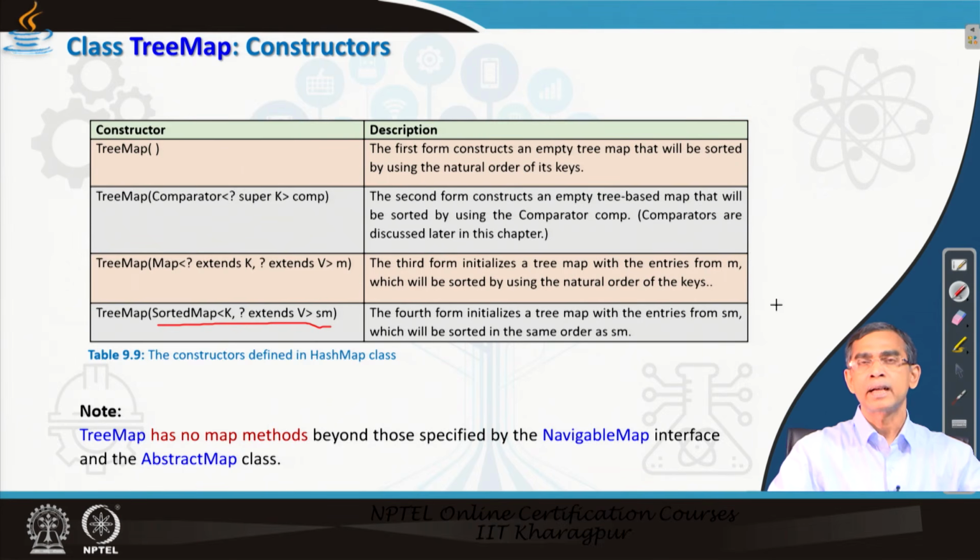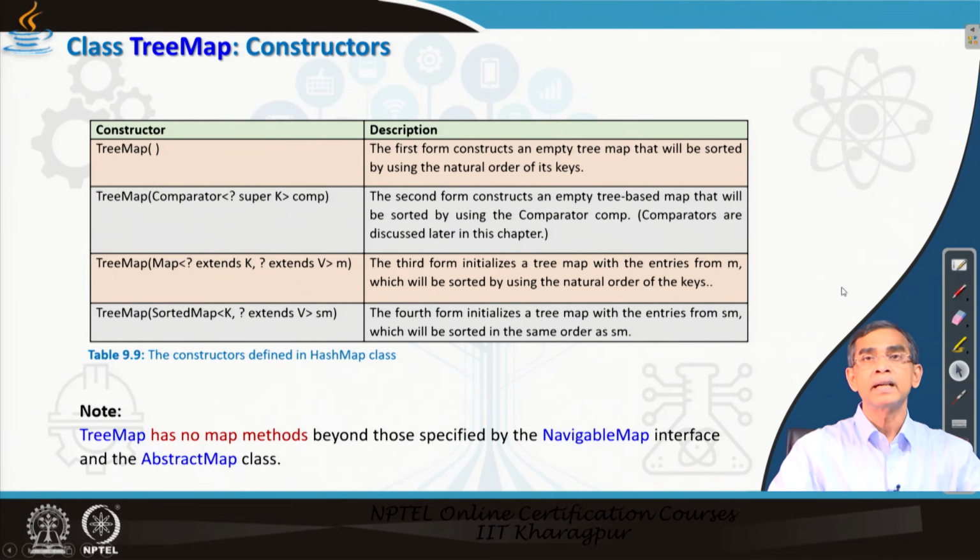And again, the TreeMap methods, if you see, there are not any specific methods, but those are the methods specified by the NavigableMap interface. So, this means that TreeMap methods include all the methods that are there in the Map interface as well as those in the NavigableMap interface. So, this is the TreeMap.